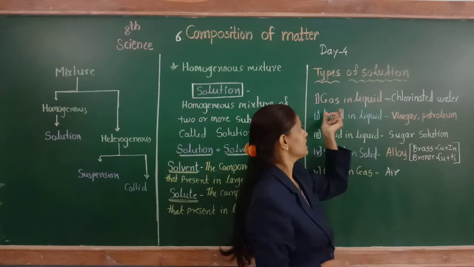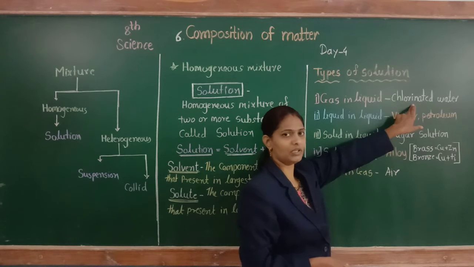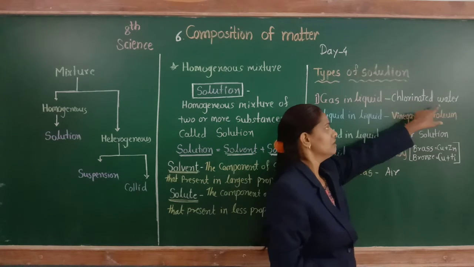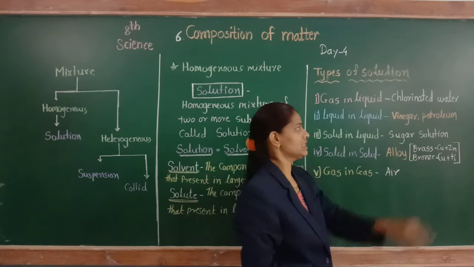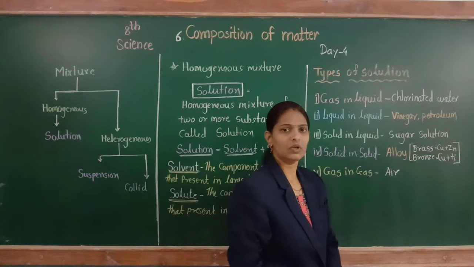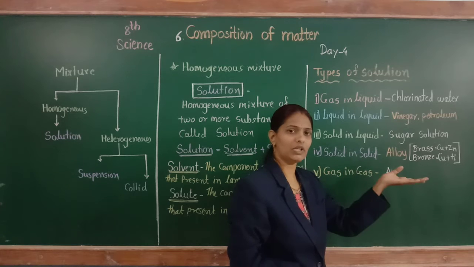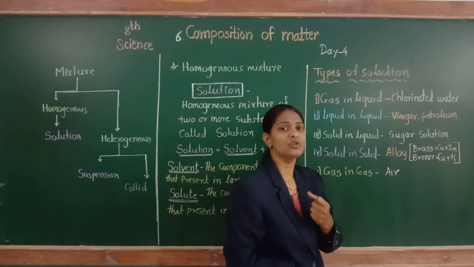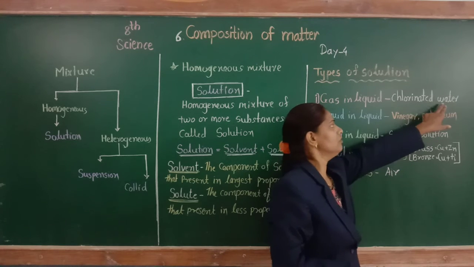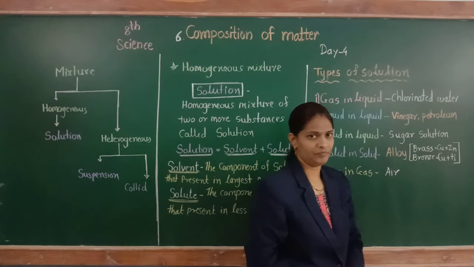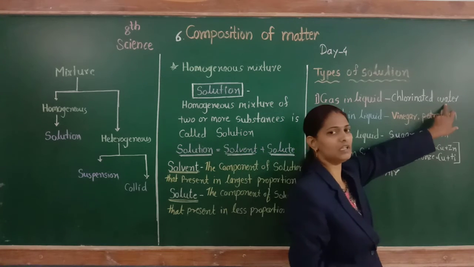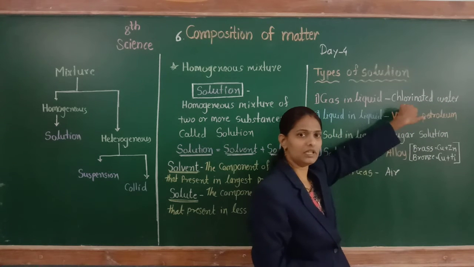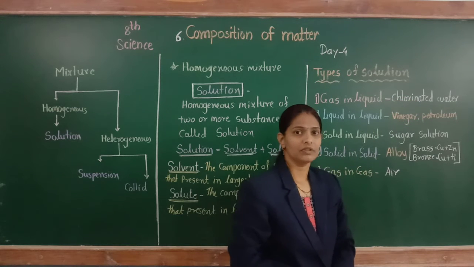What is an example of gas in liquid? See the example: chlorinated water. Here chlorine gas is dissolved in water, that is why it is called chlorinated water. Chlorine is a gas and dissolves in water, so chlorine is the solute and water is the solvent. Water is present in large proportion, so it is the solvent, and chlorine is present in less proportion, so it is the solute.